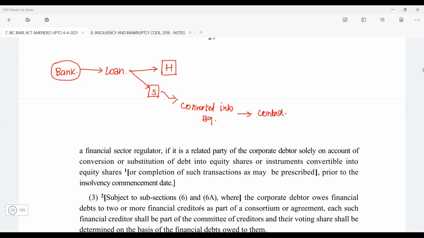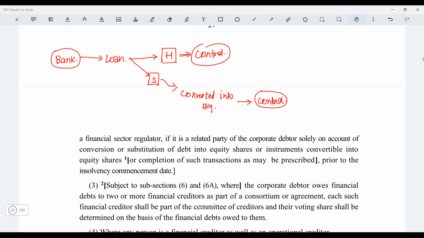Here, say the holding company, the bank has got the control. And why has the bank got the control? Because of the conversion of debt into equity. Guys, got it? Yes, sir.